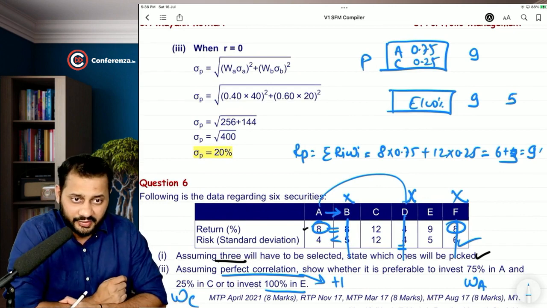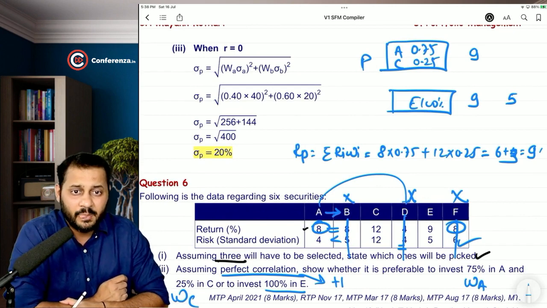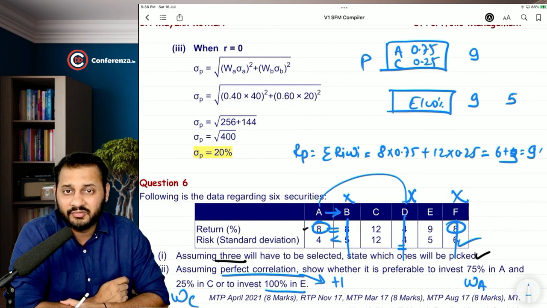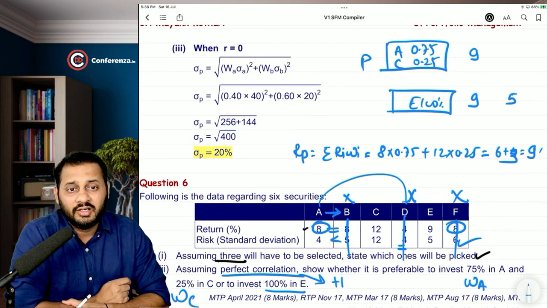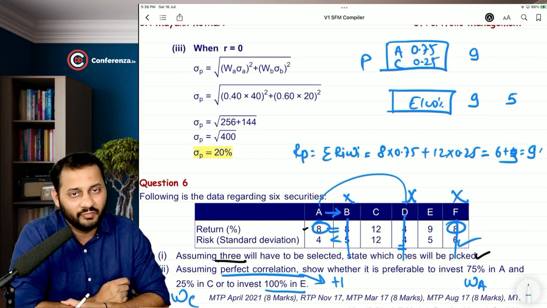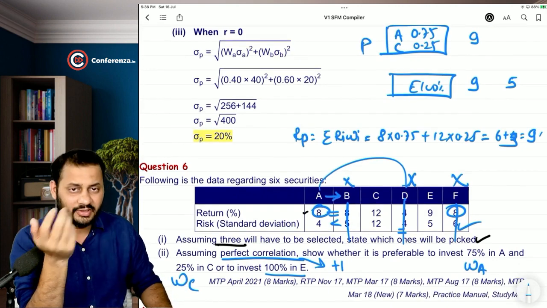As compared on return, the portfolio and E are both giving the same return. So now we can clearly say that the entire picture depends upon the risk. If the risk of the portfolio is lower, we will go with that. Otherwise, we will go with E. Now let's calculate the risk.